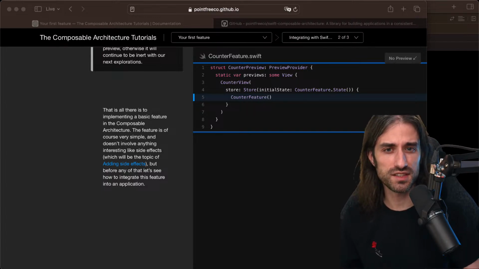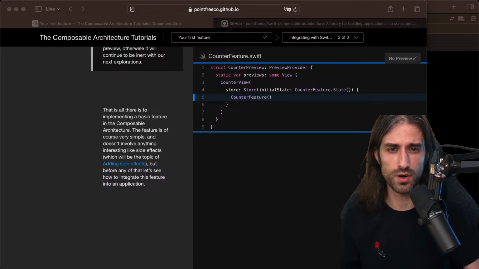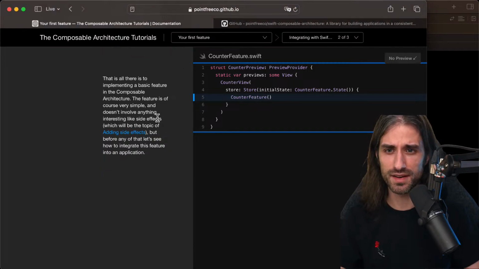From what I see of TCA for now, it seems reasonable enough in the sense that what we've done doesn't seem that much more complex than writing a good view model in a SwiftUI view. But let's get going and let's see what's going to happen next.